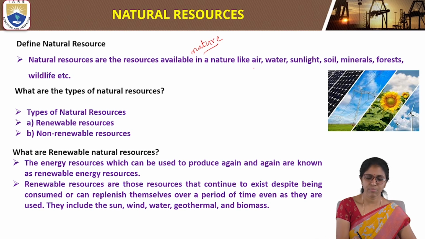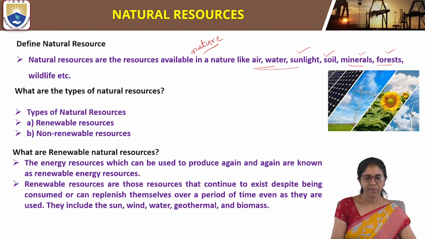We have many examples of natural resources, like air, water, sunlight, soil, and also minerals, forest, and wildlife. These are all naturally occurring resources, so these are also called natural resources. So, what are the types of natural resources?